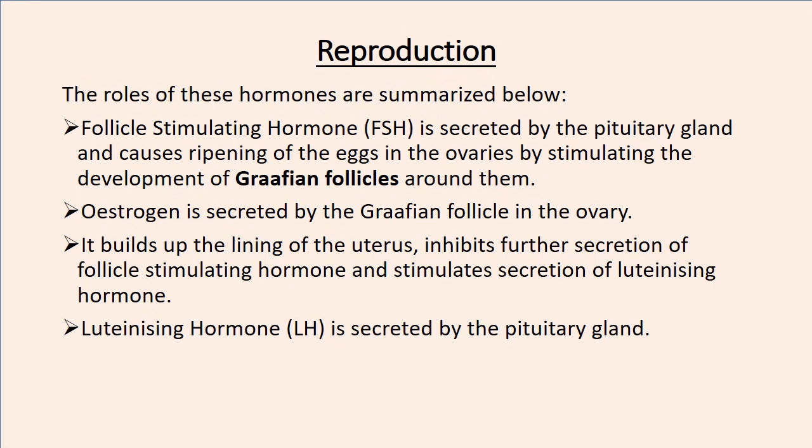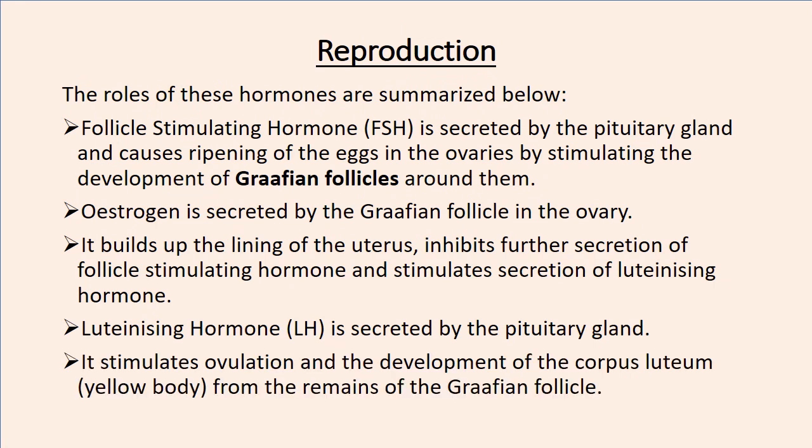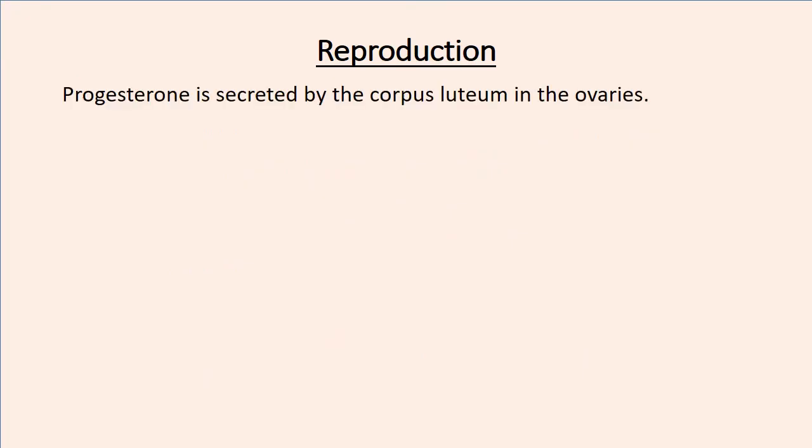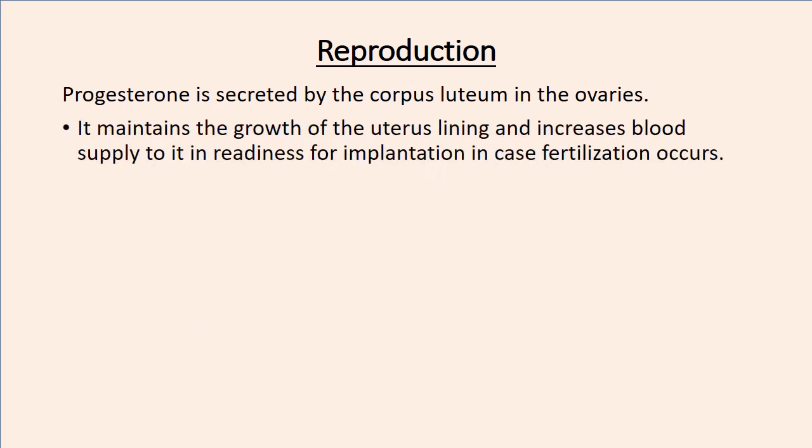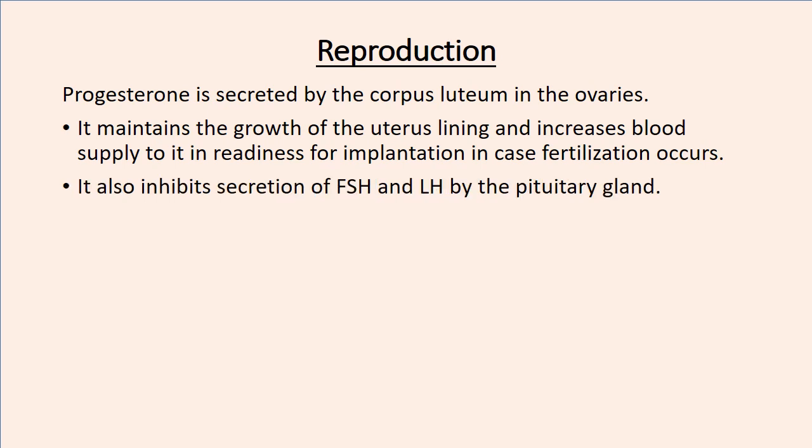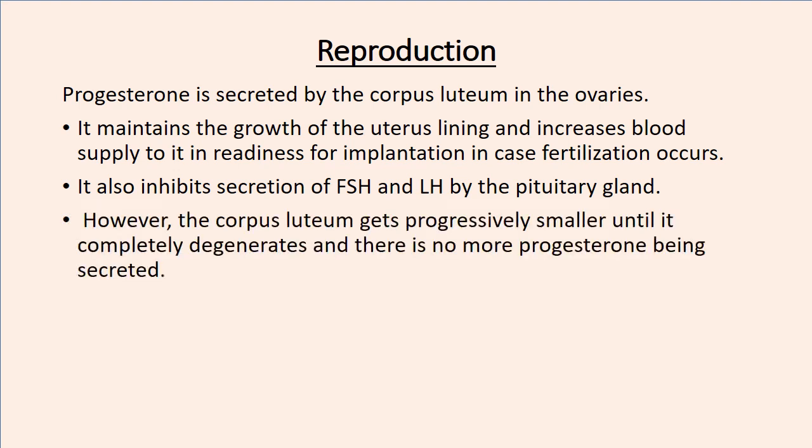LH is secreted by the pituitary gland. It stimulates ovulation and the development of the corpus luteum, which is also called the yellow body, from the remains of the Graafian follicle. Then progesterone is secreted by the corpus luteum in the ovaries. It maintains the growth of the uterus lining and increases blood supply to it in readiness for implantation in case fertilization occurs. It also inhibits secretion of these two hormones, which are released by the pituitary gland, FSH and LH.